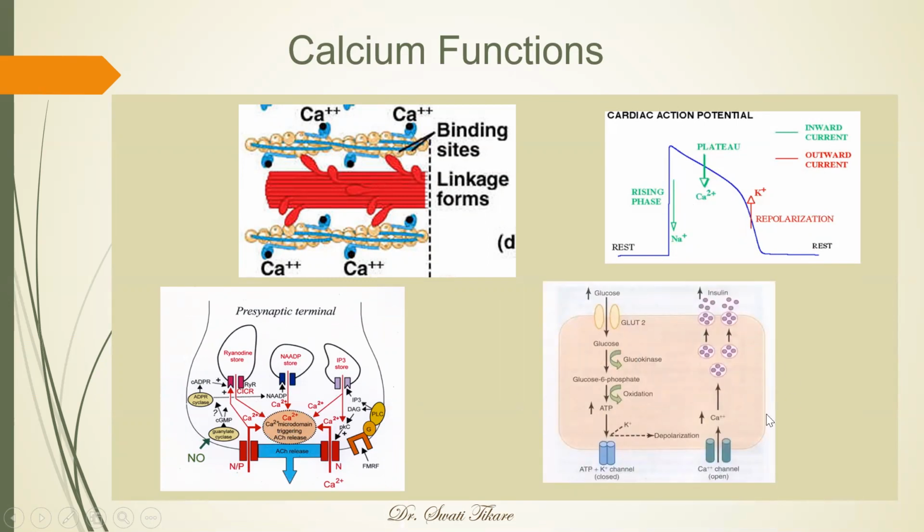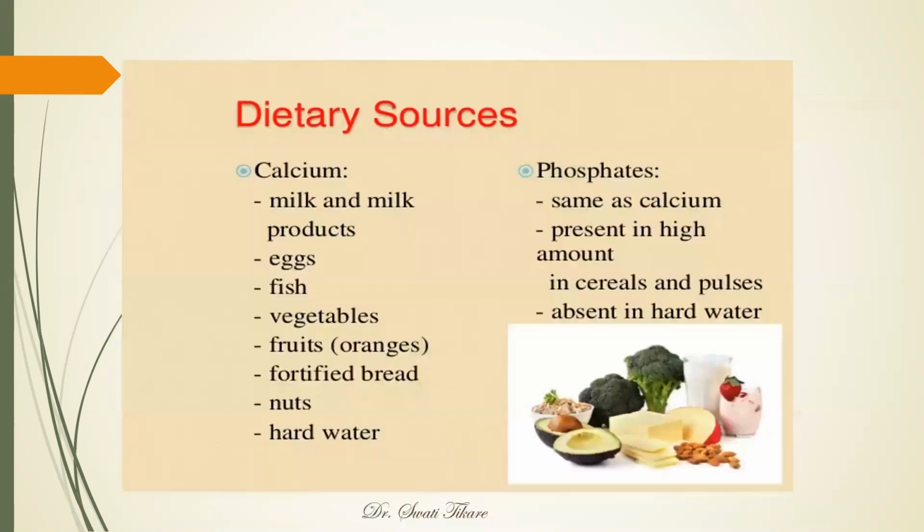Next, this is a diagram where we are showing that the entry of calcium is essential for release of certain hormones or secretions. Here the insulin release is shown. So these are some of the places where calcium is essential. The most important, of course, is in the formation and mineralization of the bone.